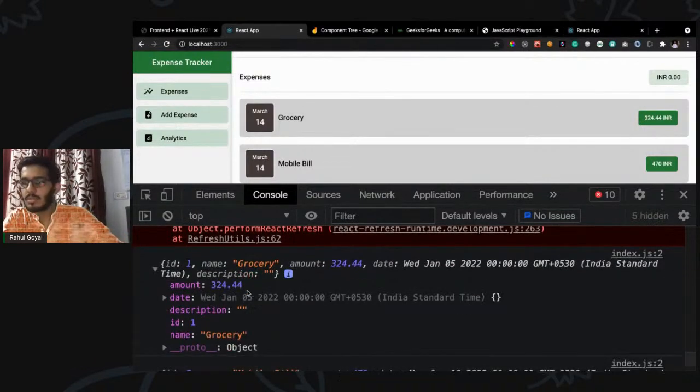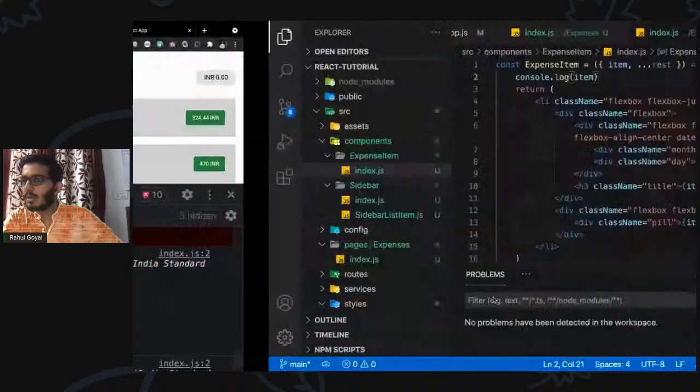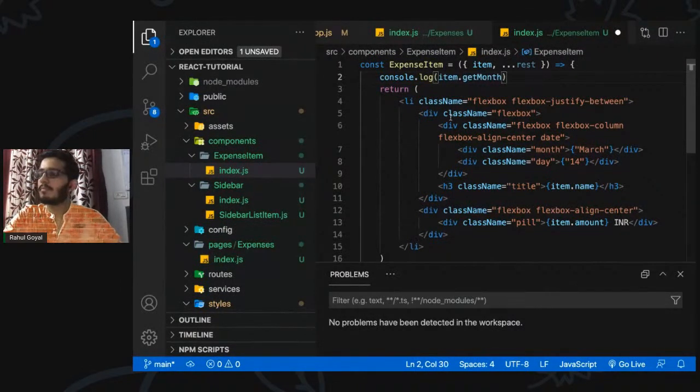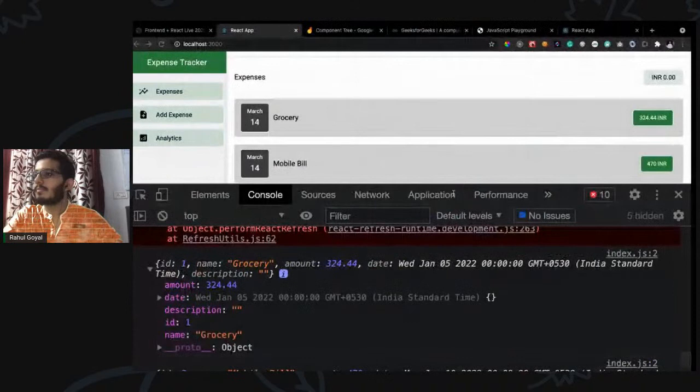Okay, so these are the previous errors which we were getting. We have this date object. Can't we use anything here? Let's see.